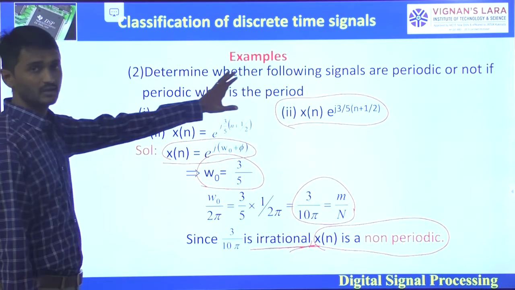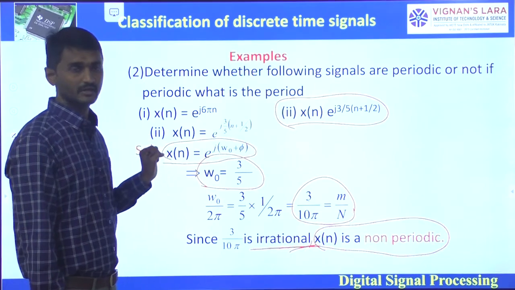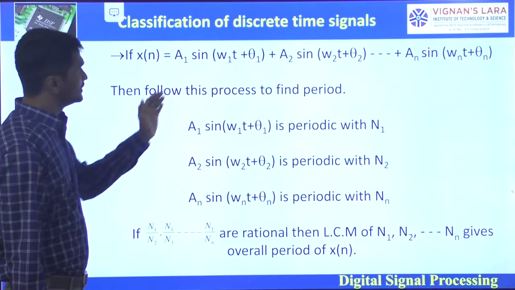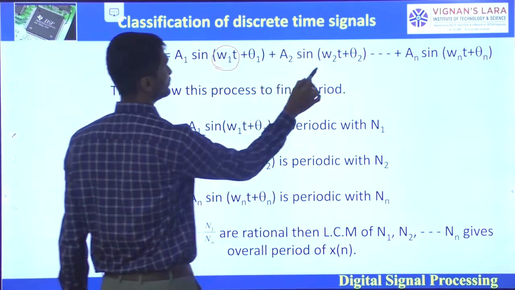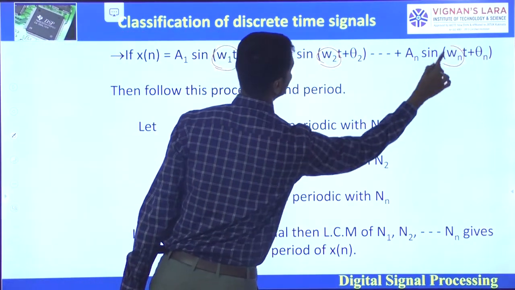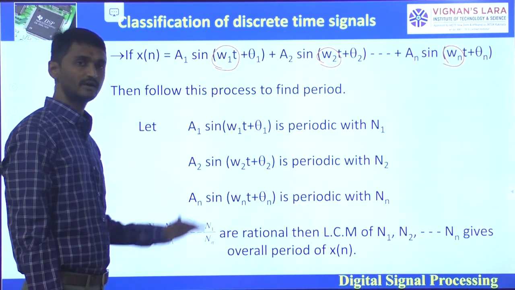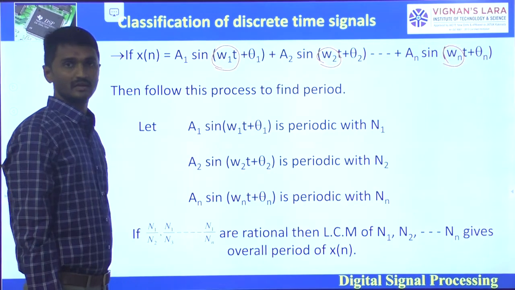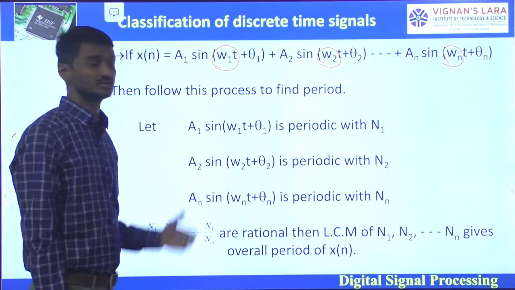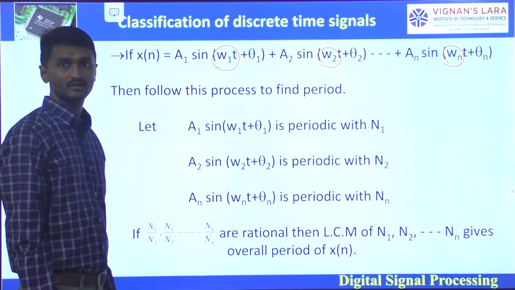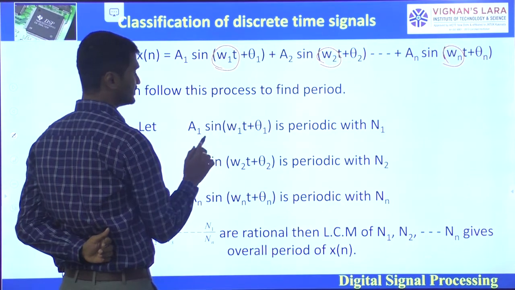So here in this one we have seen only one fundamental period. In the next case, if there are a number of fundamental periods, omega 1 and omega 2, a combination of different sinusoidal signals, how do we find the fundamental period for this combined signal? The combined sinusoidal signal is the addition of all the sinusoidals, that is x of n. Here is the process to find the period.